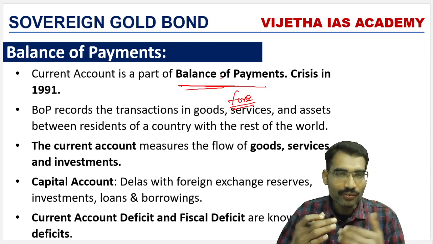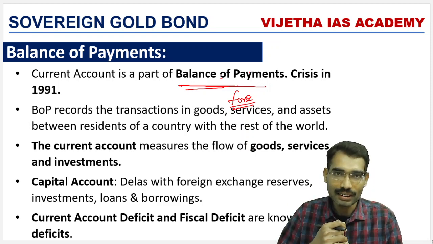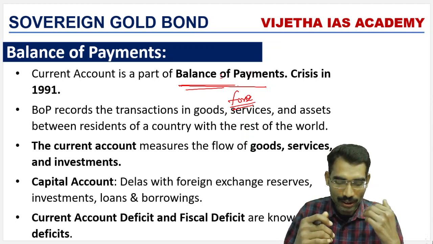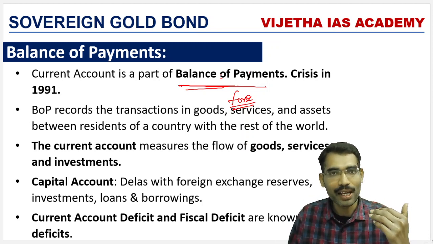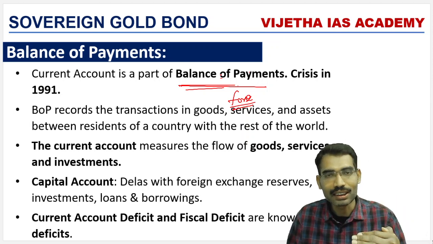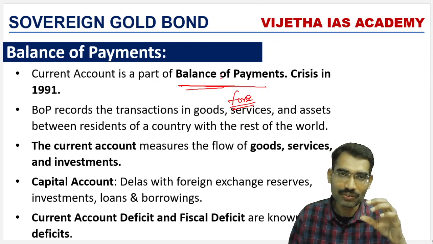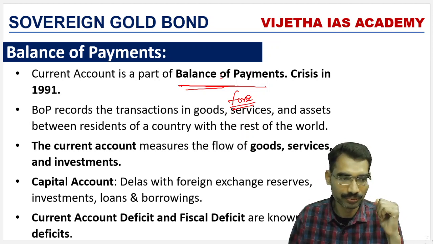In order to safeguard this economy and in order to avoid such kind of crisis in future, India should be having a plan in order to contain the current account deficit so that we can increase the forex resources, and in times of crisis these foreign reserves can be utilized.